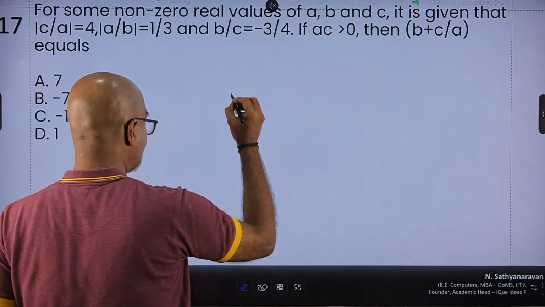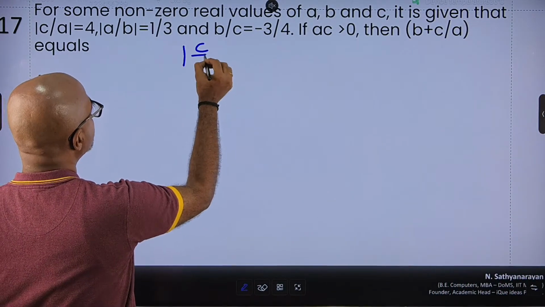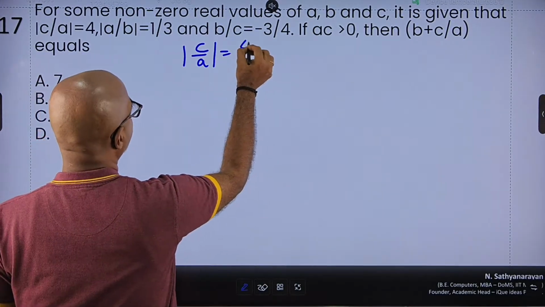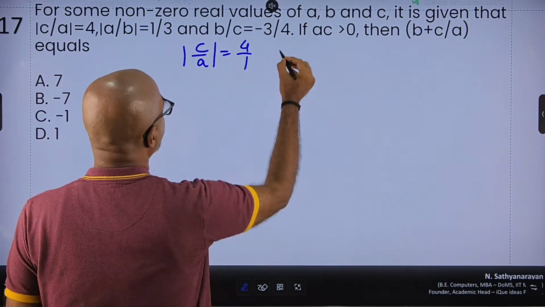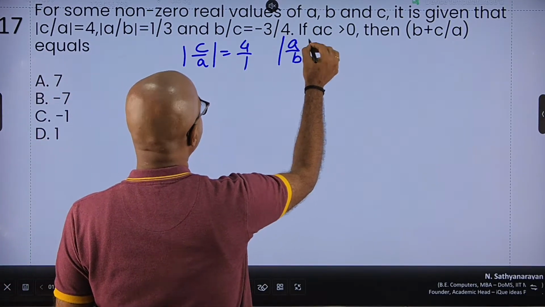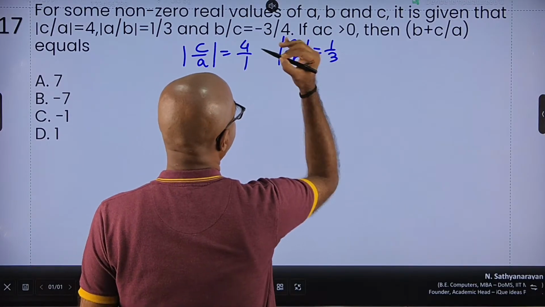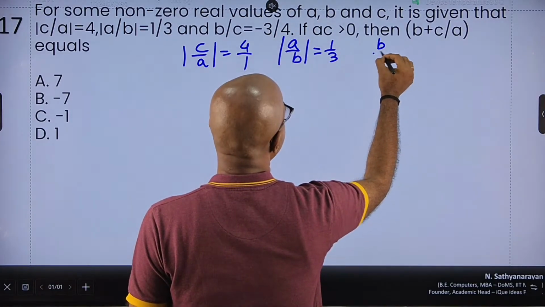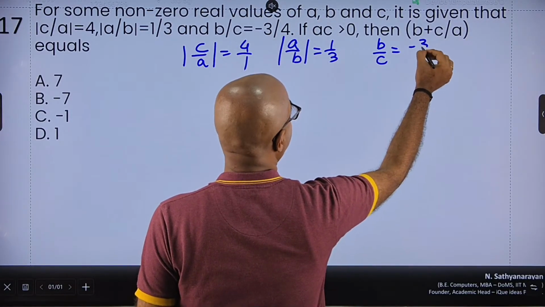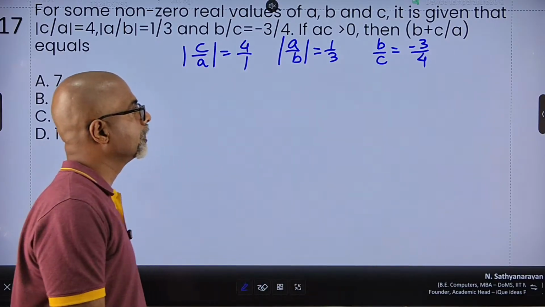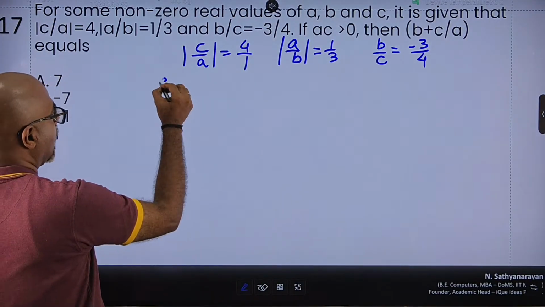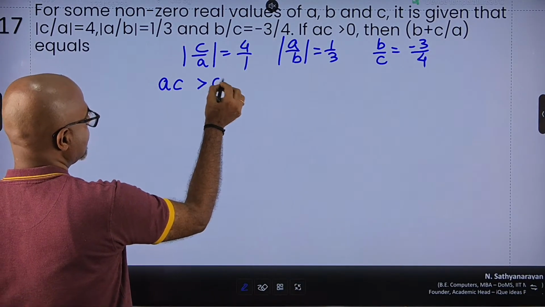So what all values do I have? I have got modulus of c by a is 4. I can take it as 4 upon 1. Modulus of a by b is 1 upon 3, and the simple b by c is negative 3 by 4, right? So I have got a case where I say ac is greater than 0.